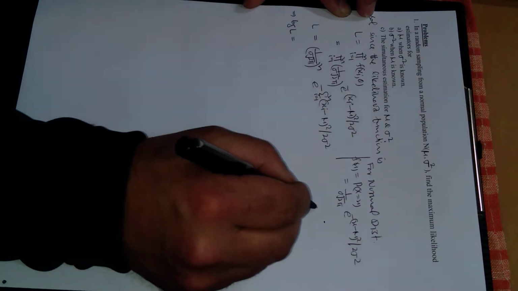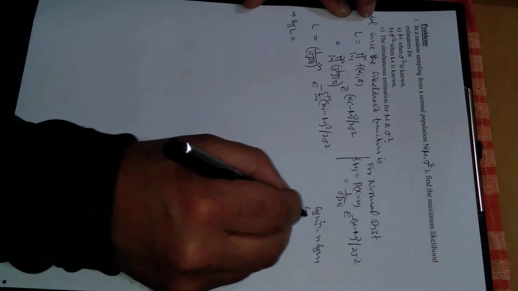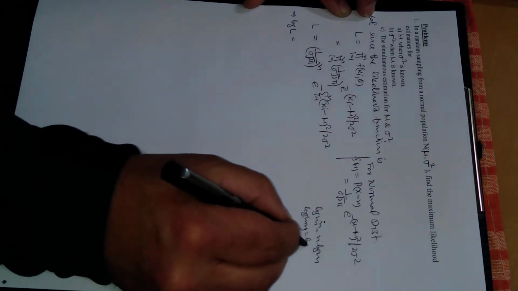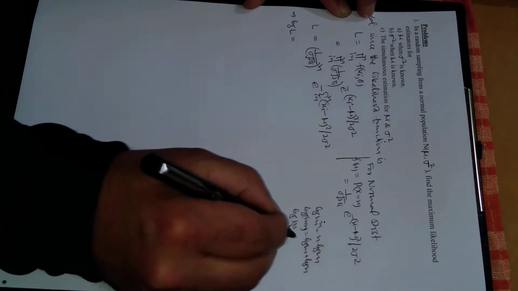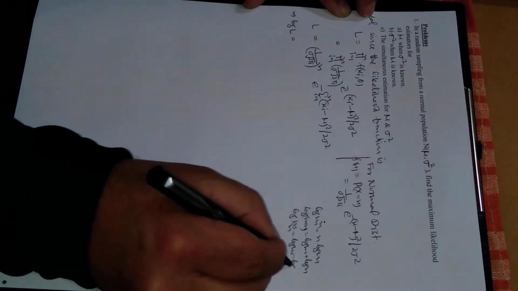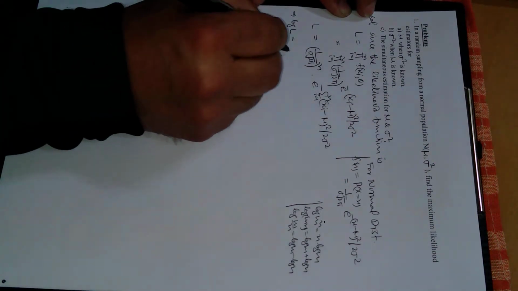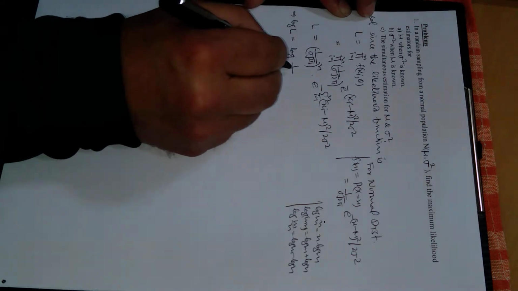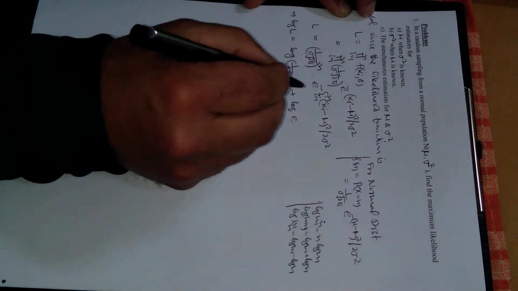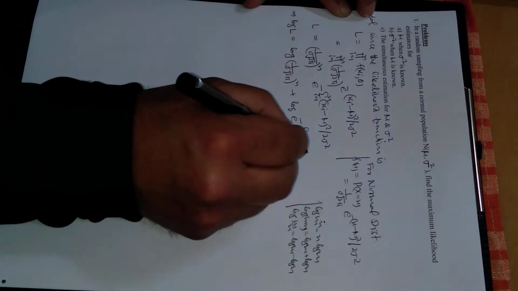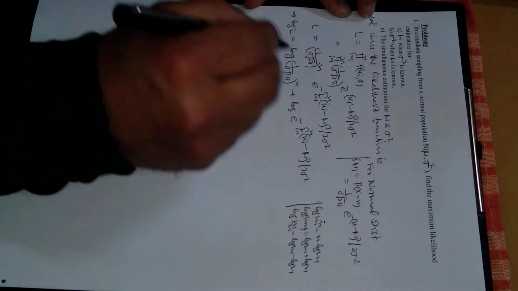Now we will use these kinds of results. Log m raised to power n is n log m. Log of m into n is log m plus log n. Next, log of m upon n will be log m minus log n, right? So using this result in this product, this will be log of 1 upon sigma square root of 2 pi raised to power n, plus log of e raised to power minus summation xi minus mu whole square divided by 2 sigma square. In this summation i is varying from 1 to n.